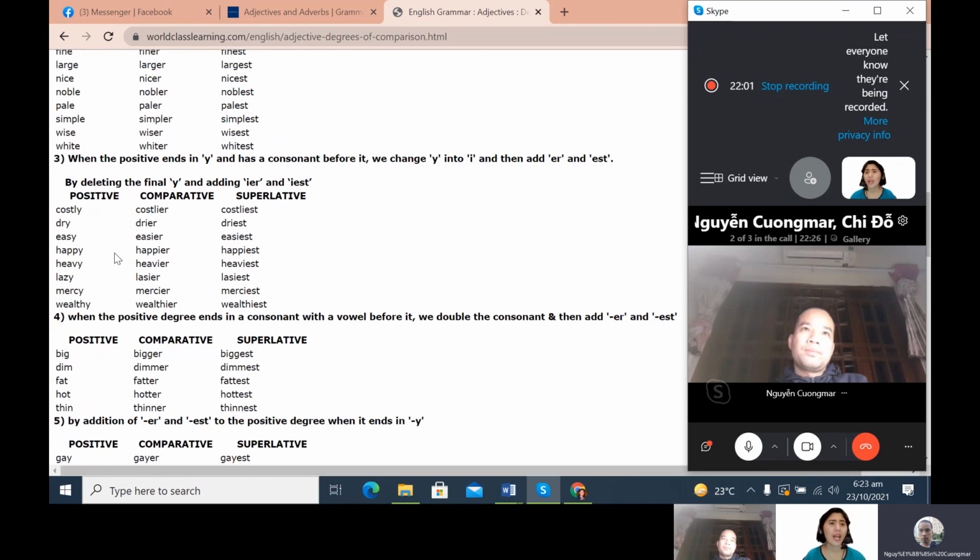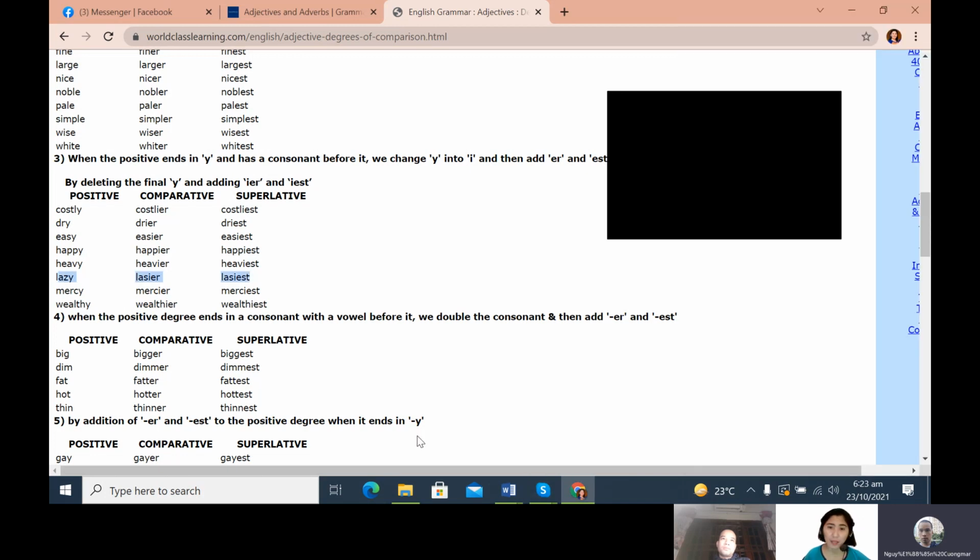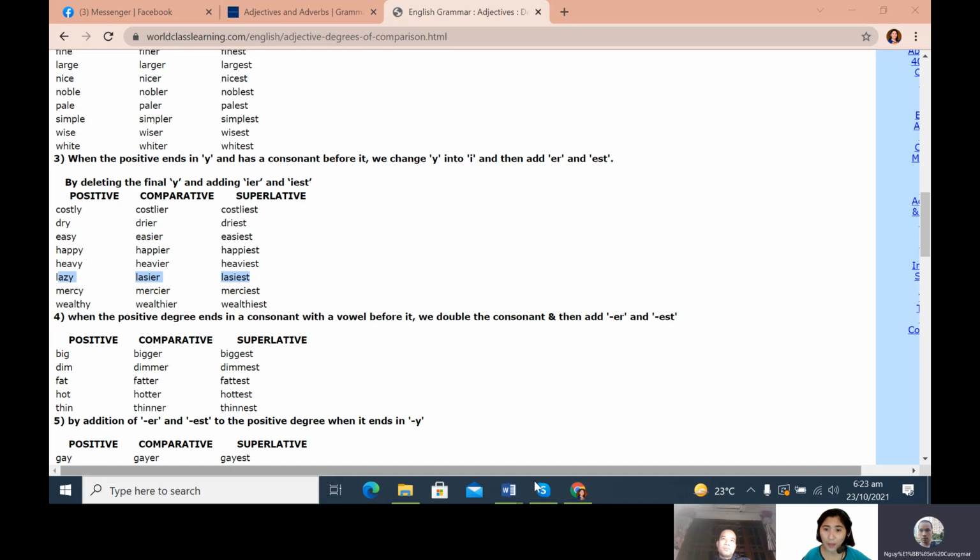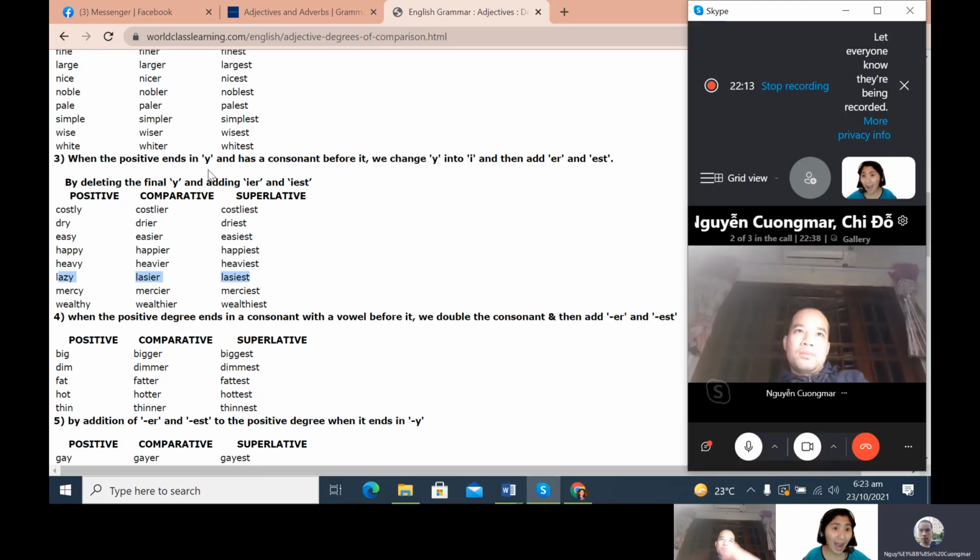Now, number three. Here is another rule in forming comparative and superlative degrees. When the positive ends with Y and has a consonant before it, we change Y into I and then add ER and EST.